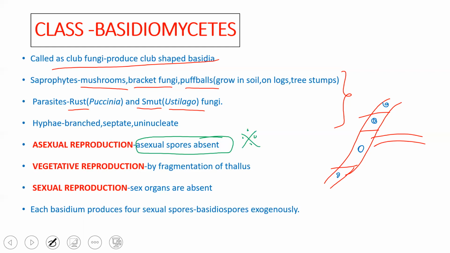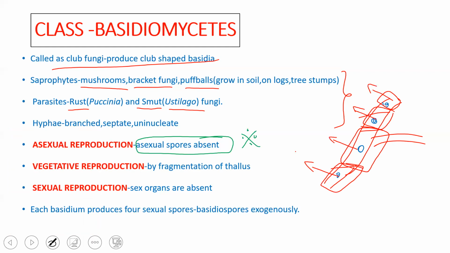Other than sexual reproduction, there is vegetative reproduction by fragmentation. You can see that the hyphae form into fragments. Each of these fragments will grow into a new thallus.